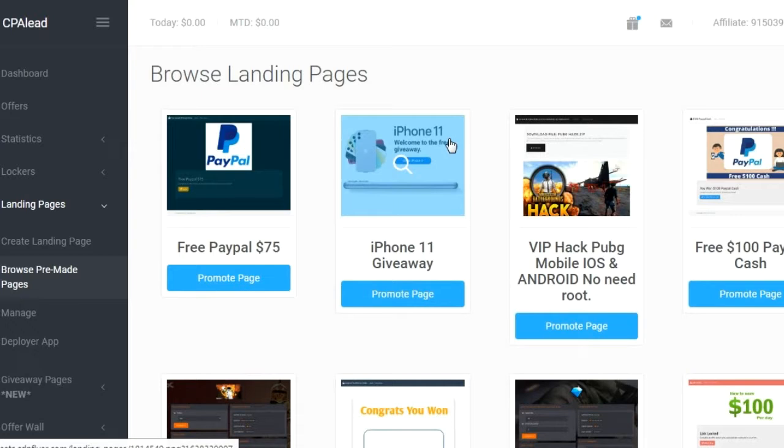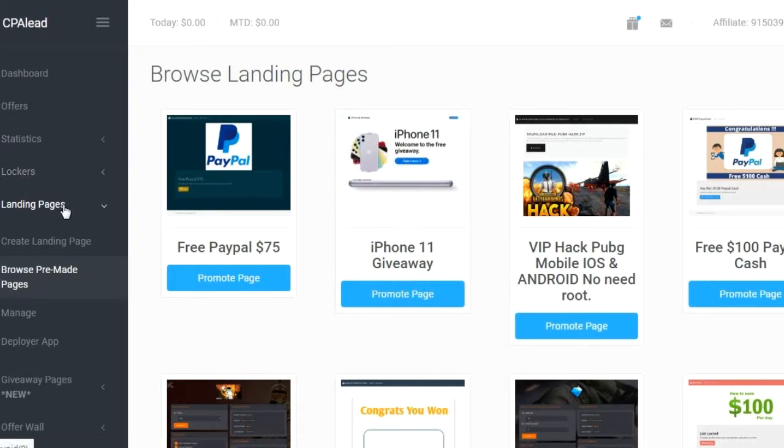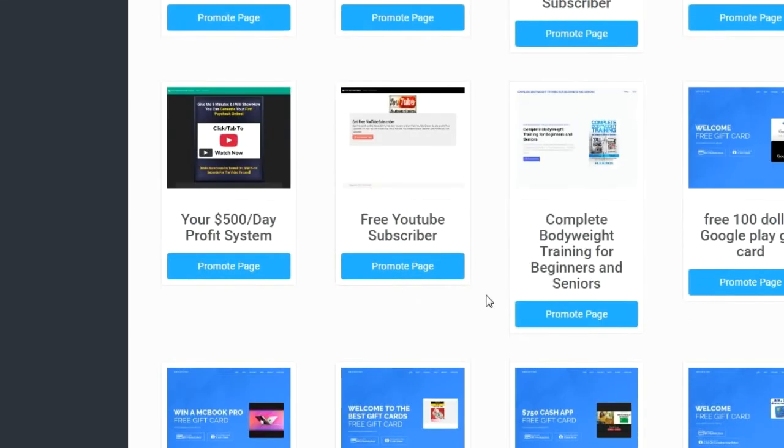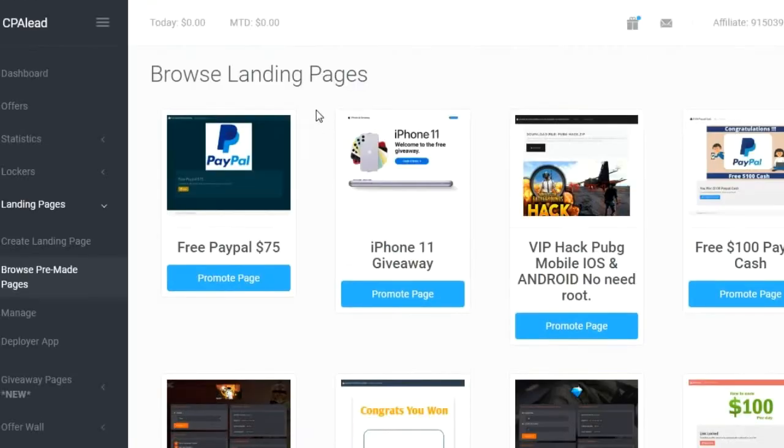Here I am in the platform of CPA Lead, and when you click on landing pages and browse landing pages, here you are able to see many landing pages which are pre-made. These landing pages were made by some of the people and they put it here, and when someone promotes these landing pages, 5% commission is for the creator of this landing page. So today's topic is we will be creating a landing page like this.